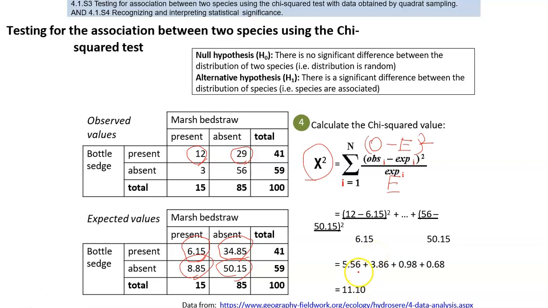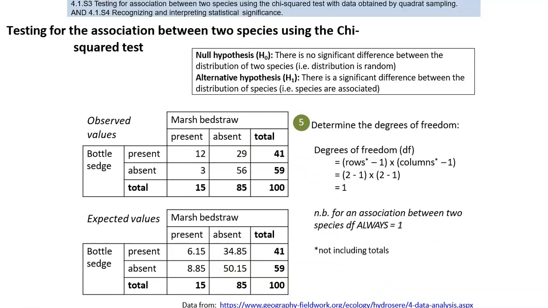According to this, you will get four numbers that you need to add together, and finally you reach the final chi-square. What happens when you have the final chi-square? You need another table, which is called the table of degrees of freedom. What are the degrees of freedom?